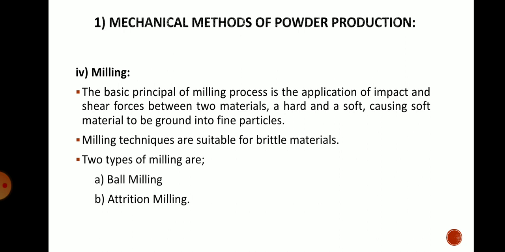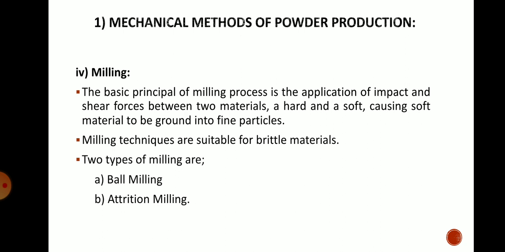Fourth is milling. The basic principle in a milling process is the application of impact and shear force between two materials, hard and soft, causing the soft material to be ground into fine particles. So similar to machining, here it is just a milling process. Milling techniques are suitable for brittle materials. Generally, whatever we have seen, this milling process is suitable for brittle material.